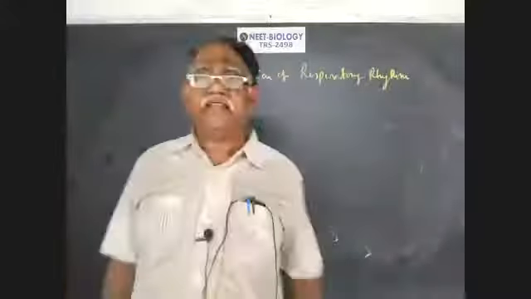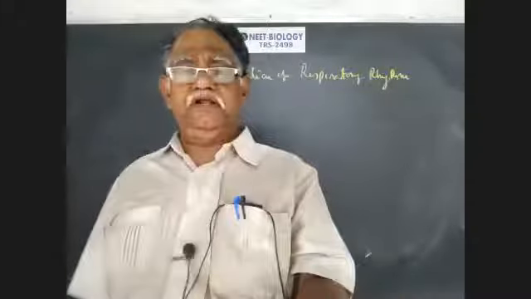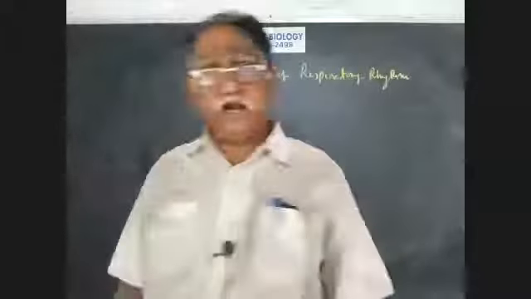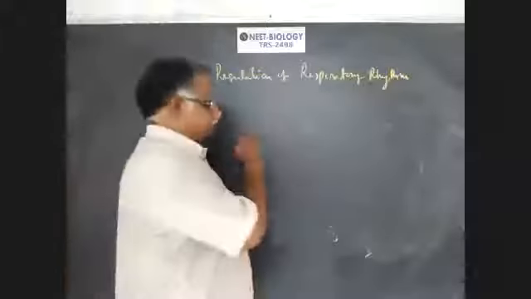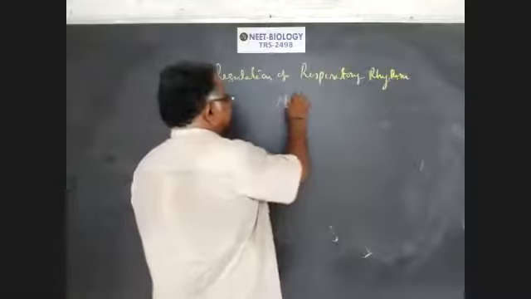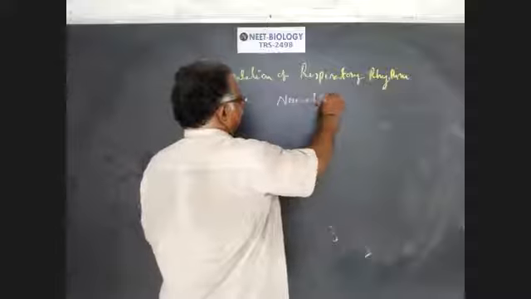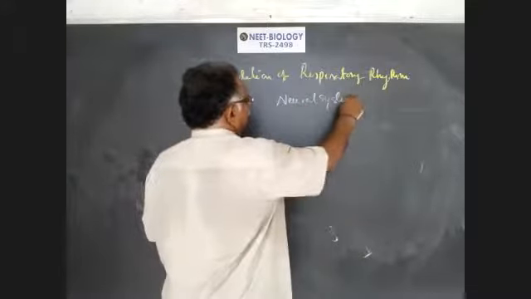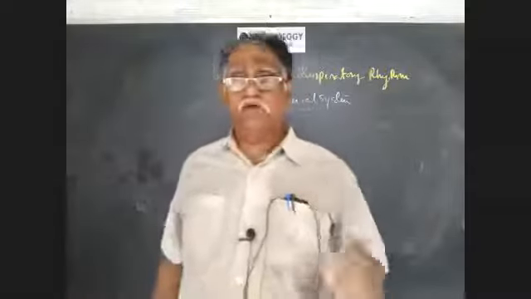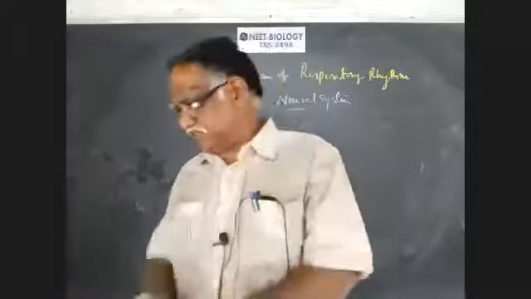Respiratory rhythm: inspiration, expiration. Per minute, the rate of breathing is about 12 to 16 times. This is normal respiratory rhythm. So the occurrence of normal respiratory rhythm is under the control of the neural system. First point, respiratory regulation is under the control of the neural system.